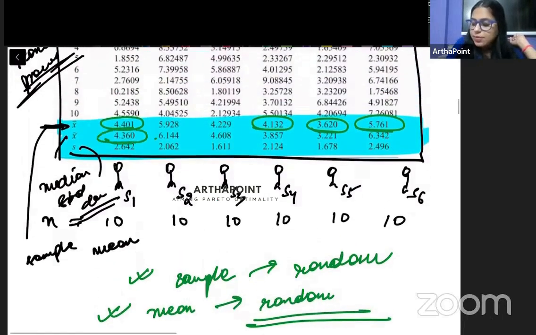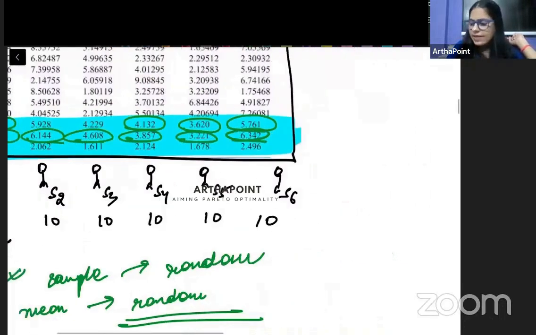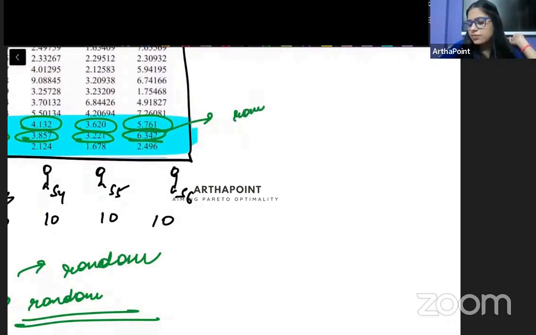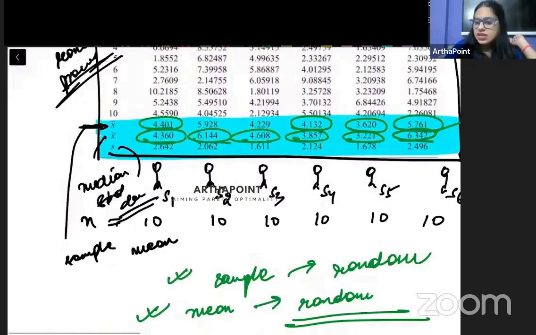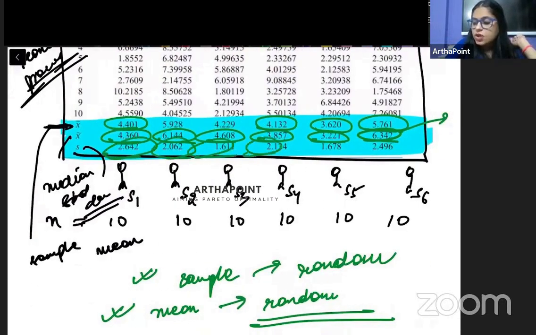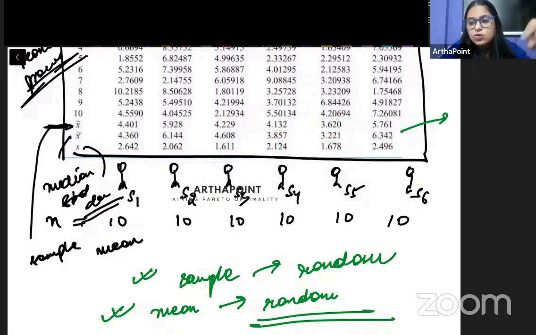ऐसे आप देखो कि sample mode का भी जो अलग-अलग sample के mode आ रहे हैं, they are also very, very different. And therefore, we can say that this is also a random variable. That's also a random variable. And same is the case with sample standard deviation. तो हम ये बोल सकते हैं that ultimately not only sample values differ from one student to another, ना ही सिर्फ sample random values से बना हुआ है, but sample का जो mean आ रहा है, mode आ रहा है, standard deviation आ रहा है, वो भी अपने आप में randomized हैं. They are also random in nature.